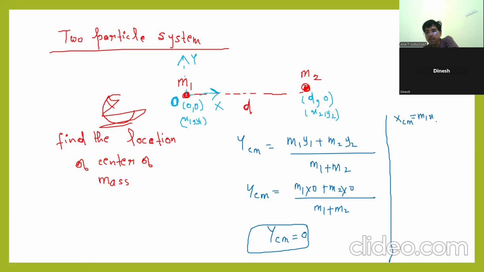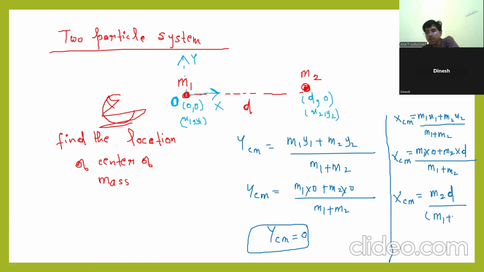m1 x1, x1 is 0. m2 x2, x2 is how much? d. So xcm is how much? m2 into d by m1 plus m2. Clear?